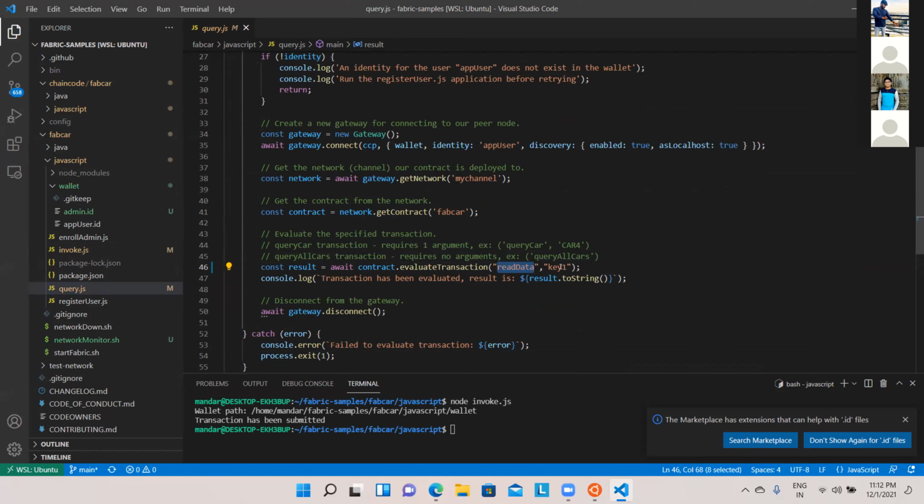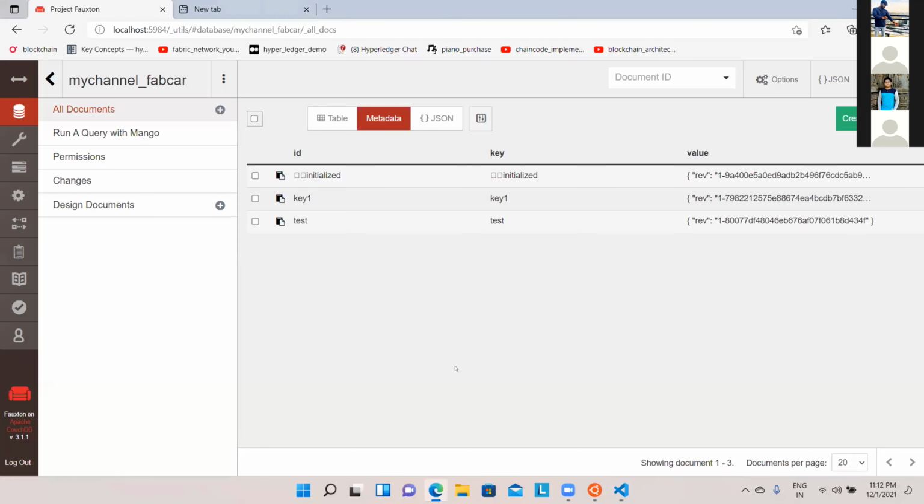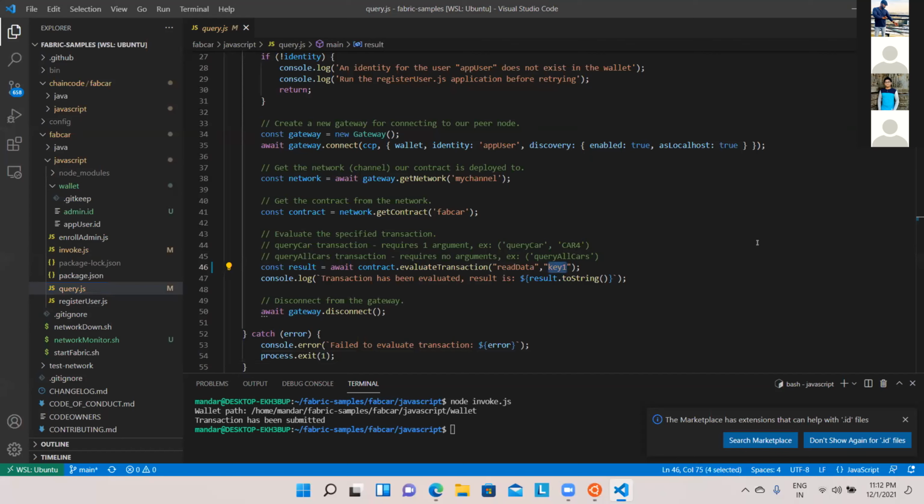I'm going to pass only the key. So when I say key one, I'm supposed to get the value which is associated with key one in my application. So it is kind of an invocation by the user: how do I get the values from my blockchain? Okay. So I'm going to say, let's say, node query dot,